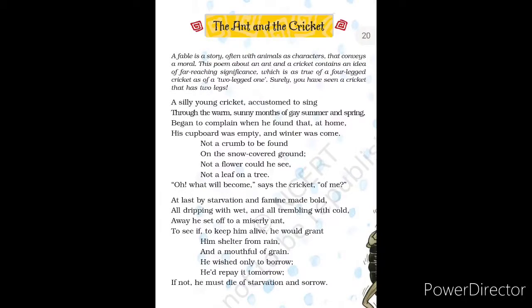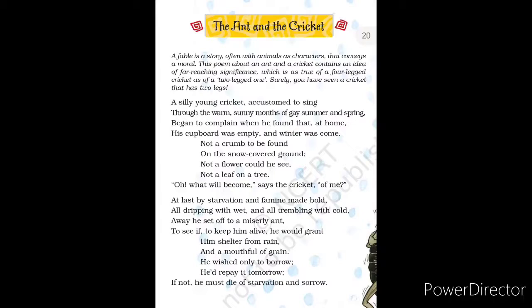As I have told you, this poem is a fable. A fable is a story, often with animals as characters, that conveys some moral to you. This poem is about an ant and a cricket, and contains an idea of far-reaching significance, which is as true of a four-legged cricket as of a two-legged one.